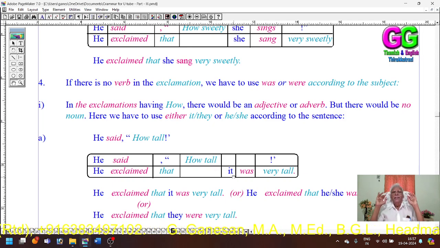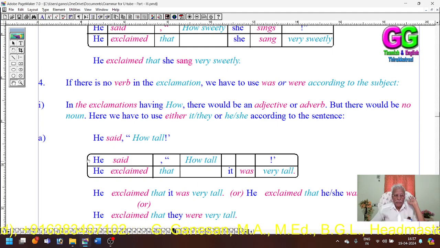How tall? It. I have taken it as a tree, so I have used it. Then I have used was, the past tense, as I use the subject it.